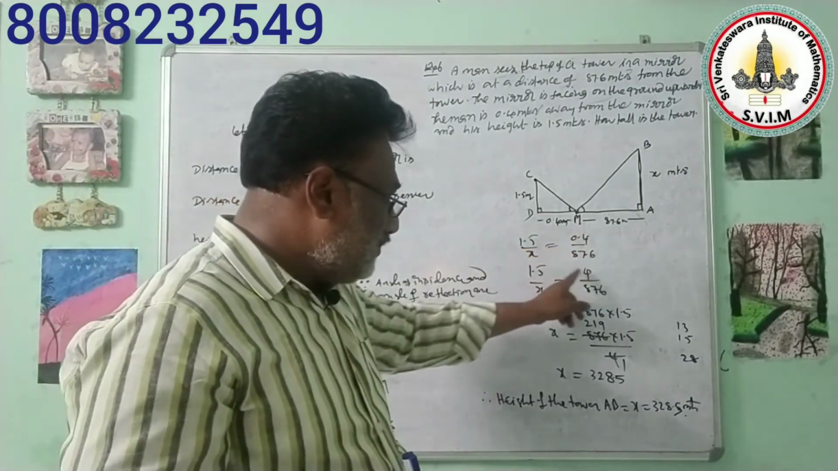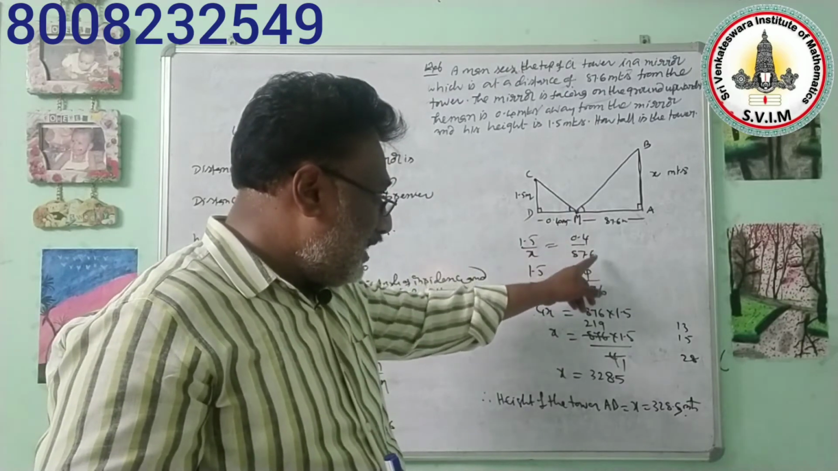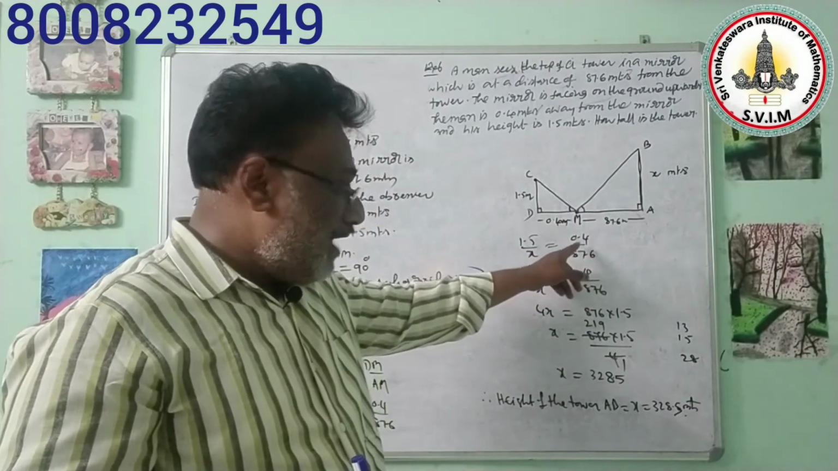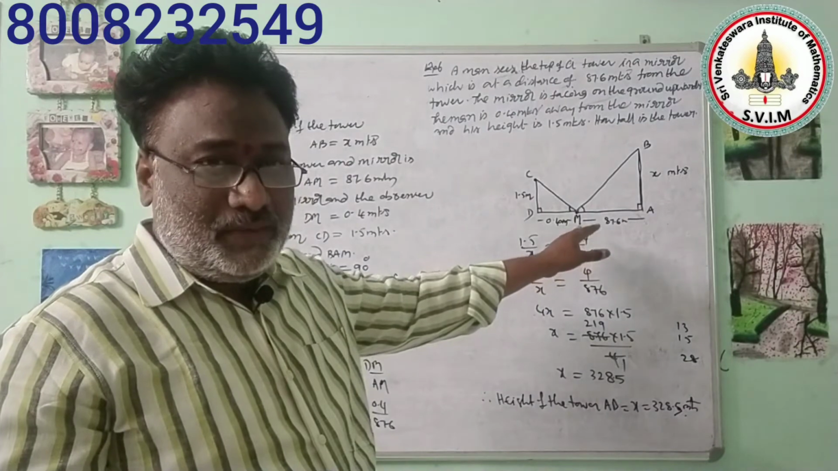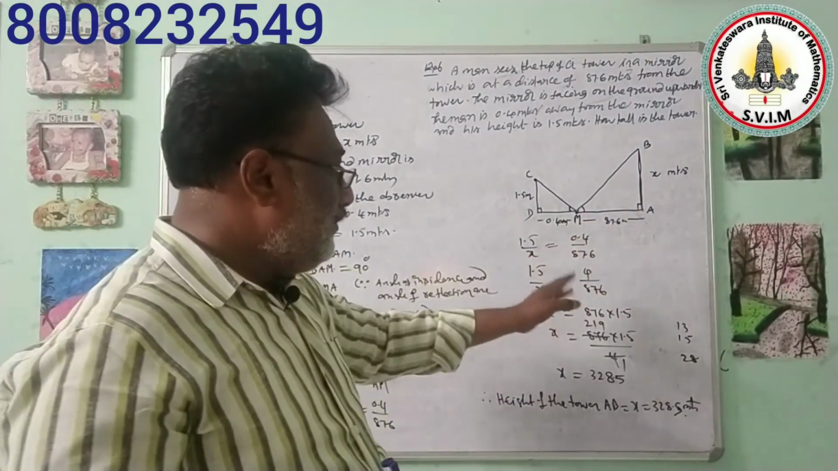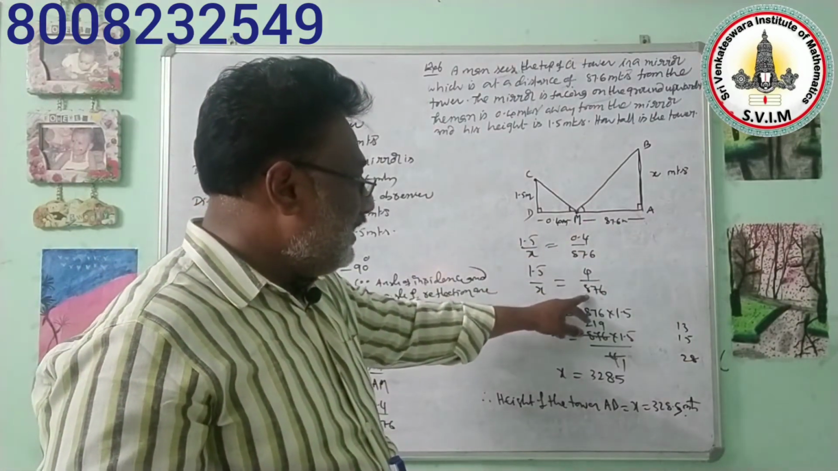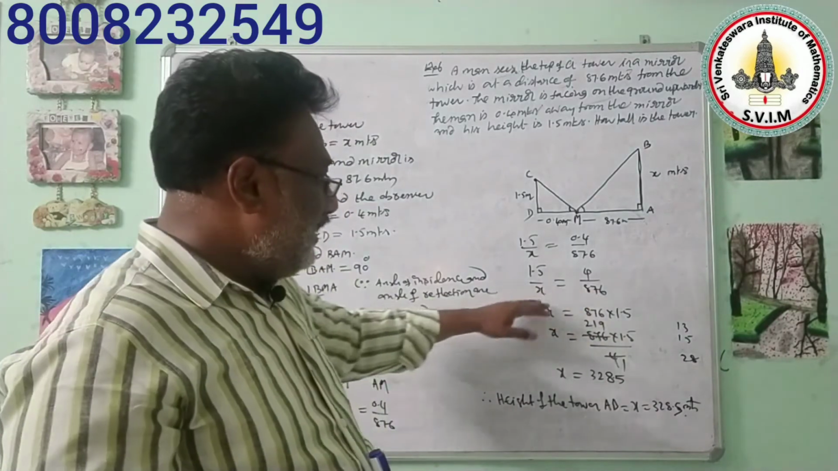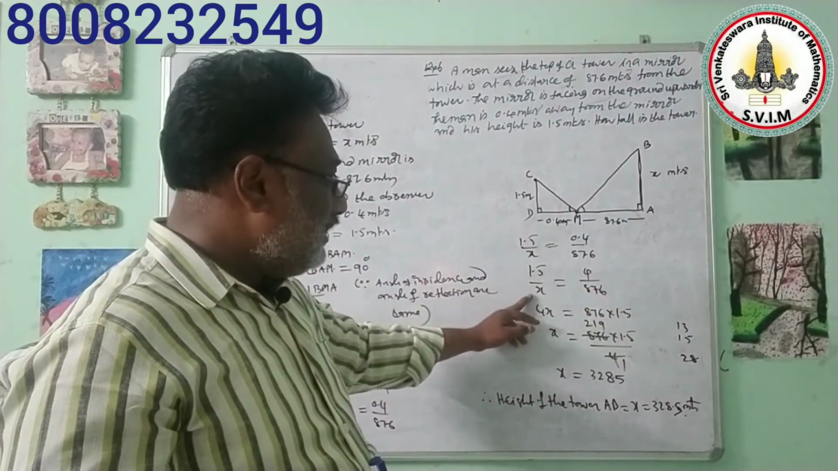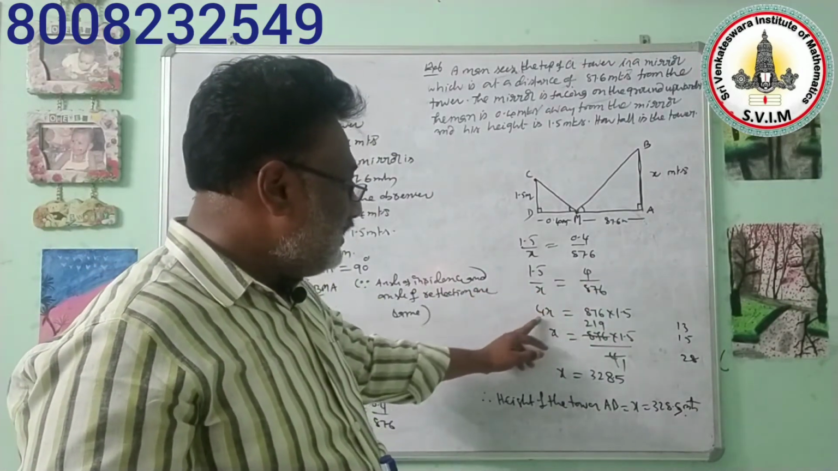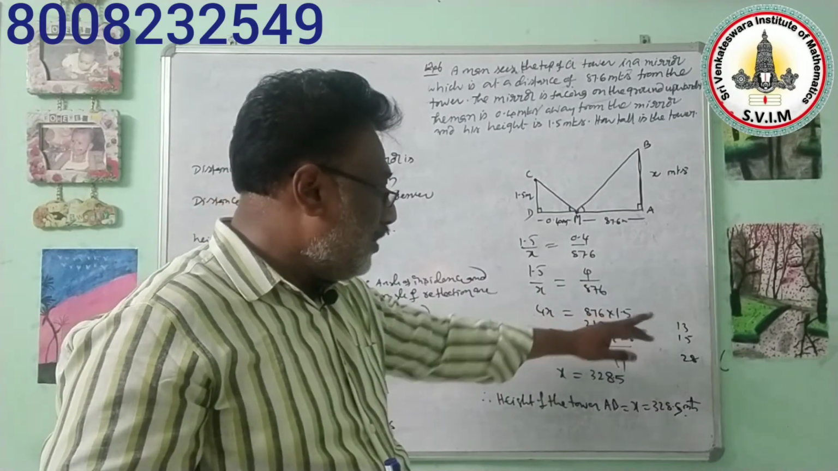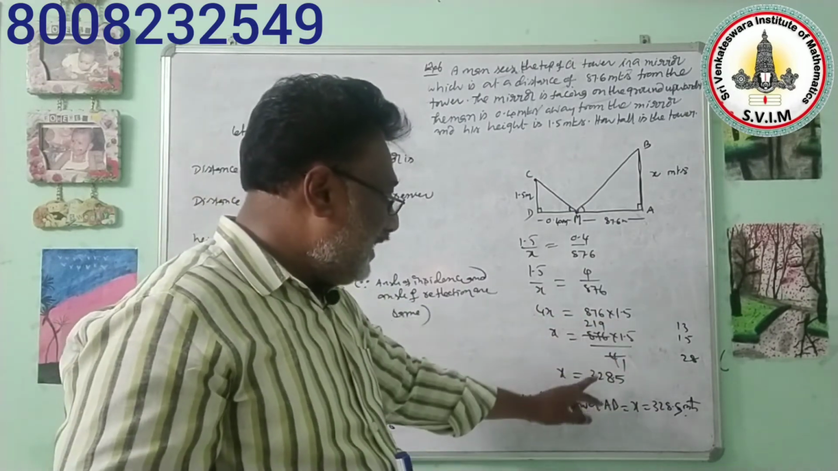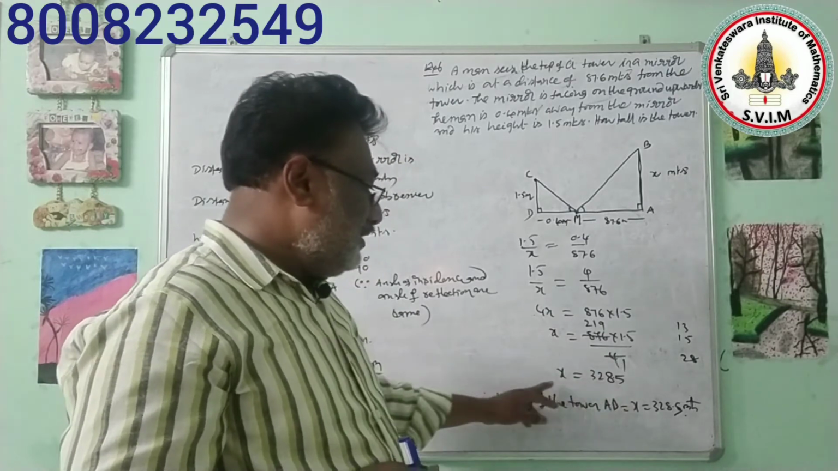Here, if you observe this decimal fraction, there is an equal number of digits after the decimal point. In such cases, you can remove the decimal point directly. If you remove it that way, you get 4 by 876. Now here, on the right side, 1.5 by x. By cross multiplying, 4x is equal to 876 into 1.5. By cancellation, you are getting 328.5 for x.